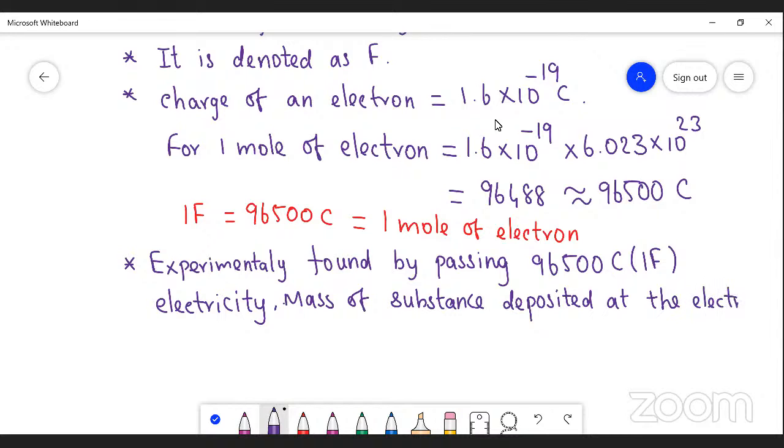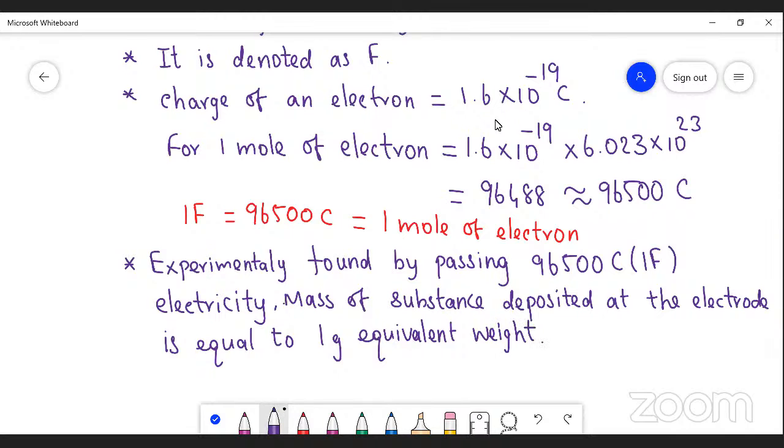At the electrode is equal to 1 gram equivalent weight.